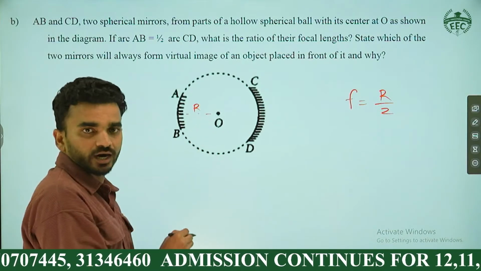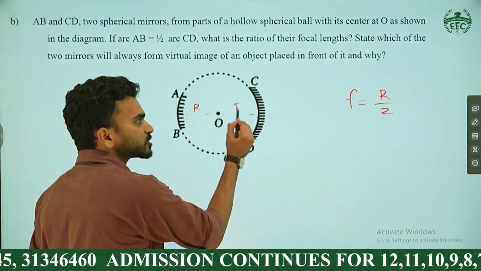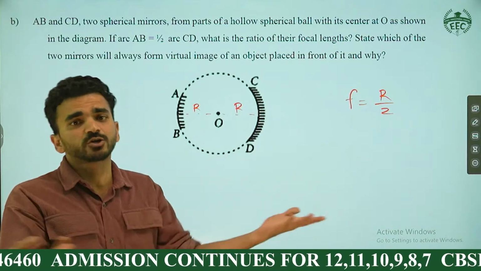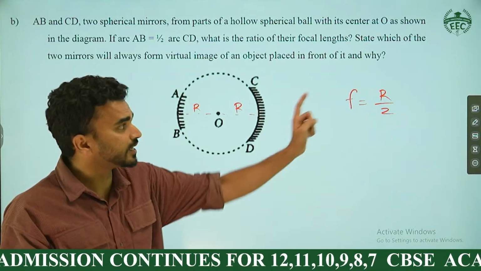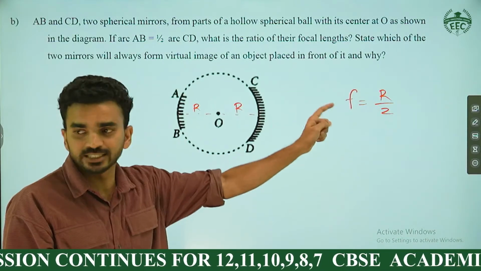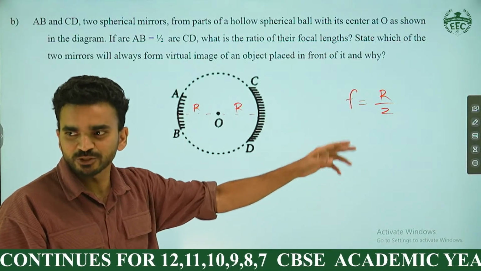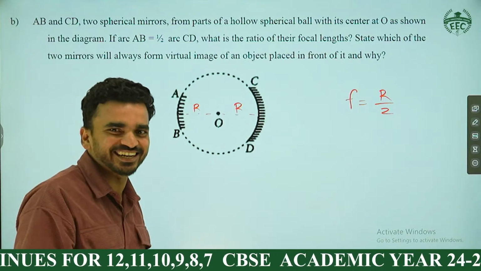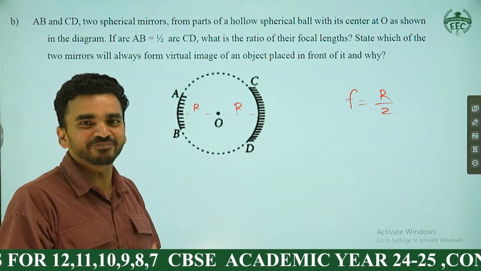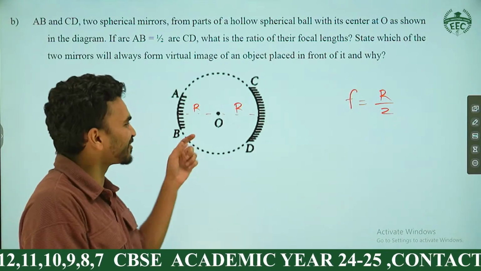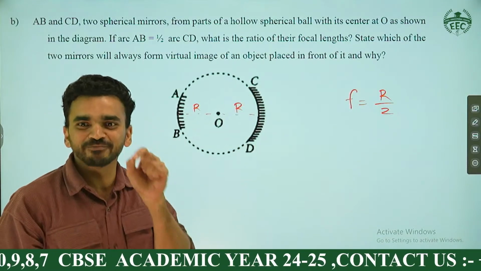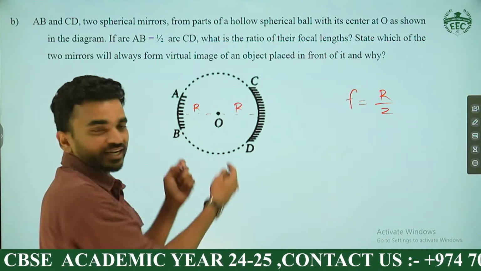If I call it R, what's the radius of this one? It's also R. Even the length of the arc is not a matter for the focal length. Radius only depends. So radius is the same. Is it 1:1? Yes, it's 1:1. Excellent. So the focal length will remain the same ratio because the radius of curvature is the same.